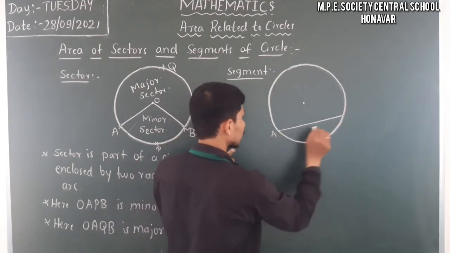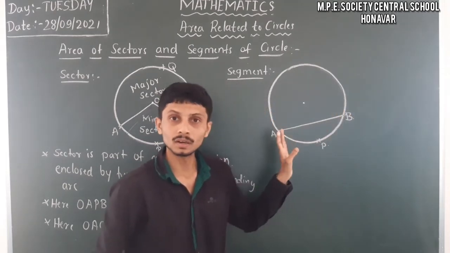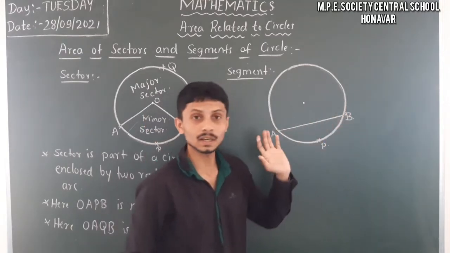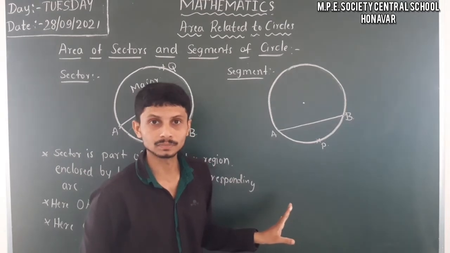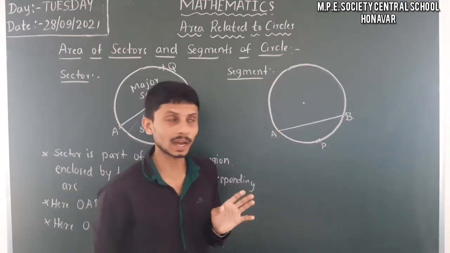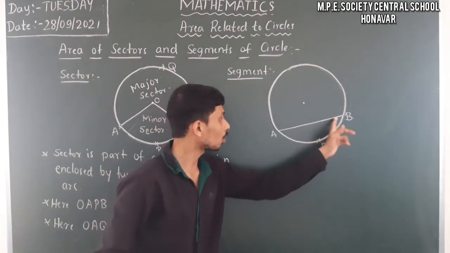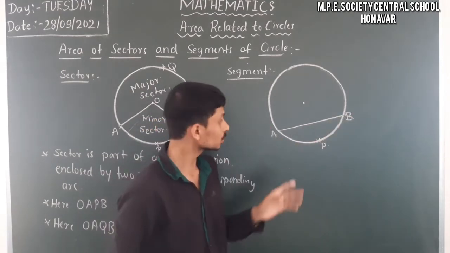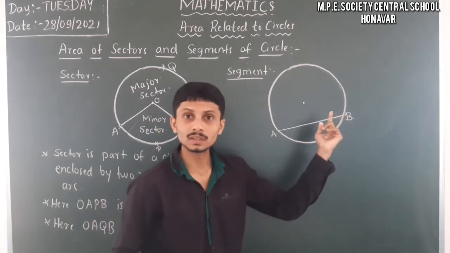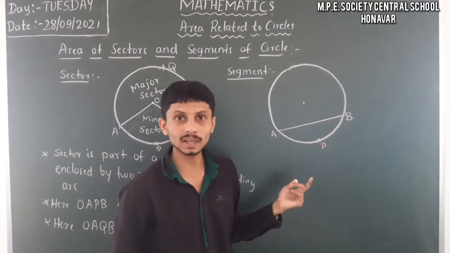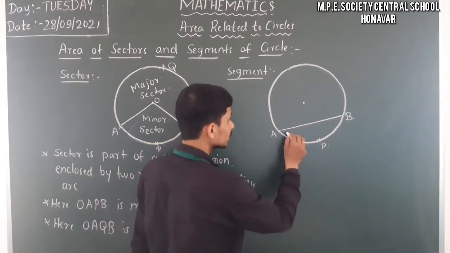I will consider it as AB, and I will take this point P. Here APB is an arc and AB is a chord connecting two different points on the circumference of the circle. So APB, whatever we have here, is a segment. It is the area enclosed between a chord and the corresponding arc. Just observe, this segment is made from the smallest arc, a small arc, so that's why we call this arc a minor arc. The segment we call a minor segment.